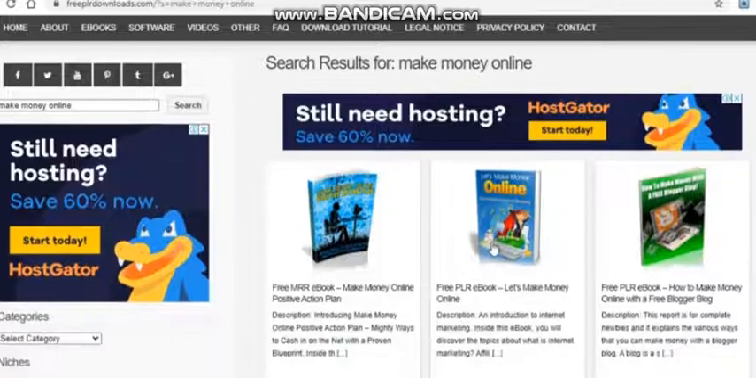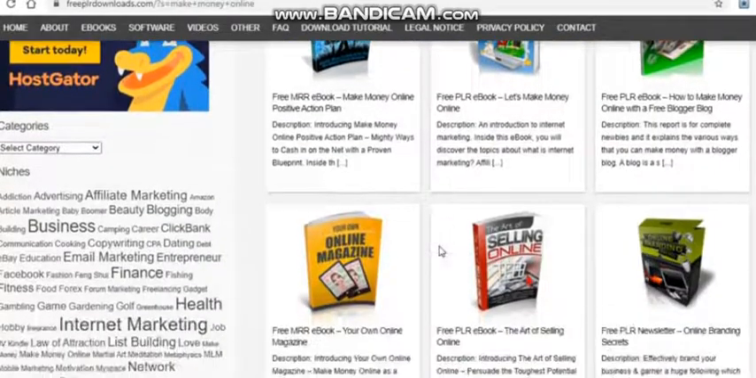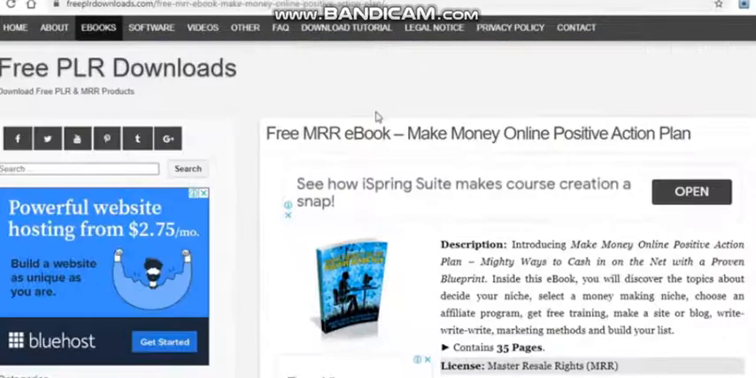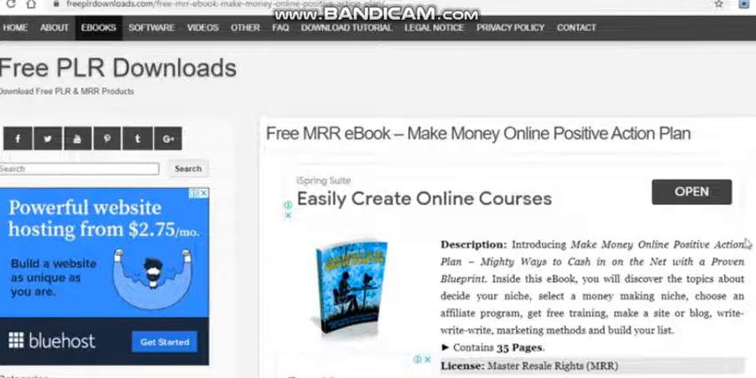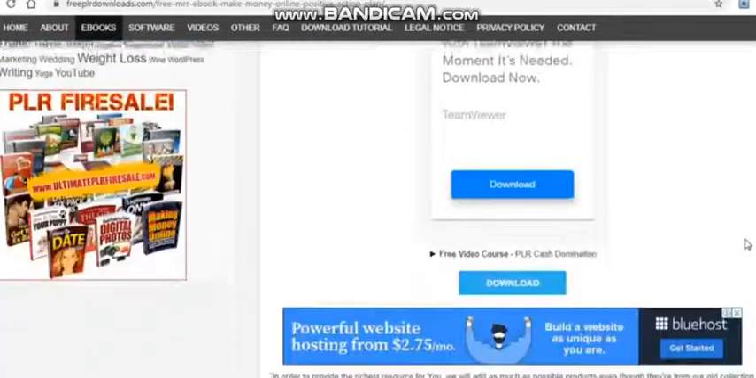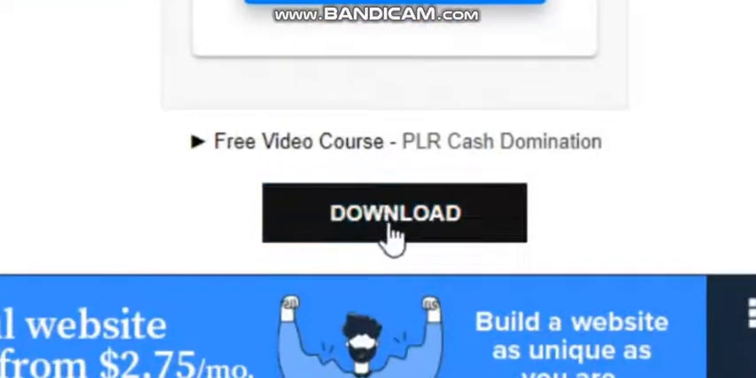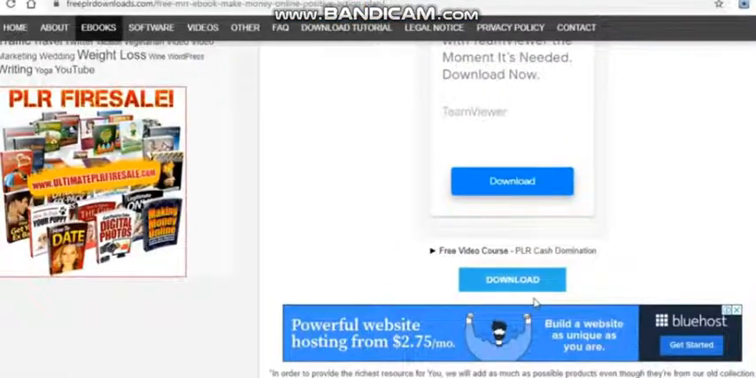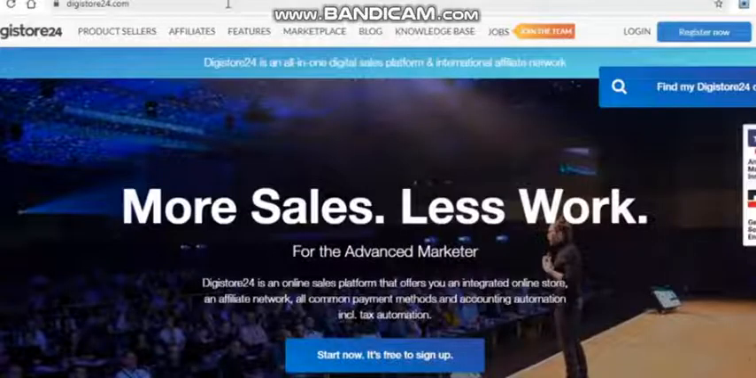Simply choose one of these ebooks from there that you can find, for example, this one called Make Money Online Positive Action Plan, which you can download. All I have to do now is scroll down a little more and I'll see the download button. All I have to do now is click on it to download the ebook to my computer for free. You then want to move your ebook to the next platform.